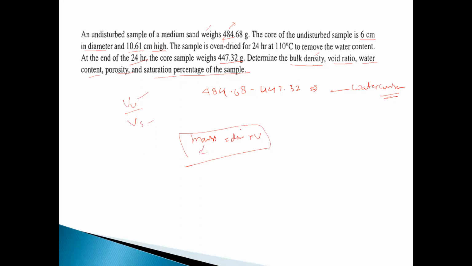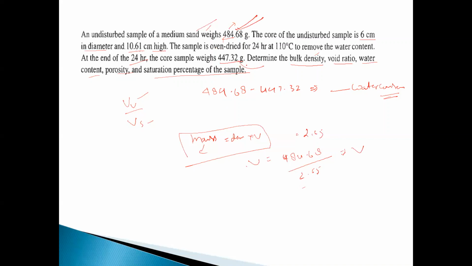Here the mass is given, and this is your medium sand grain. Sand has density 2.65. How can you get the volume? Mass is 484.68 upon 2.65. Then you will get the volume of this sample.